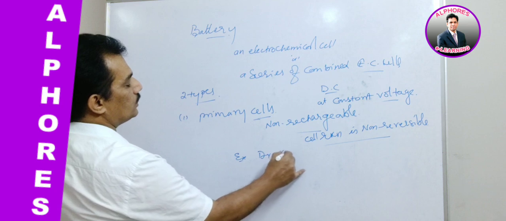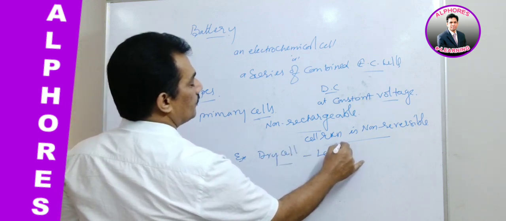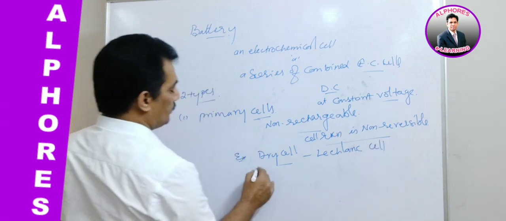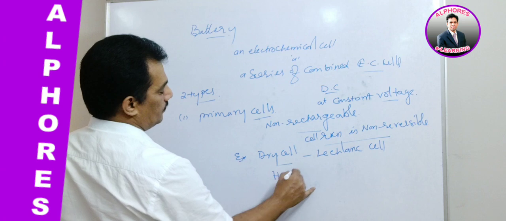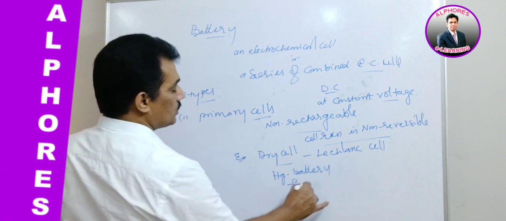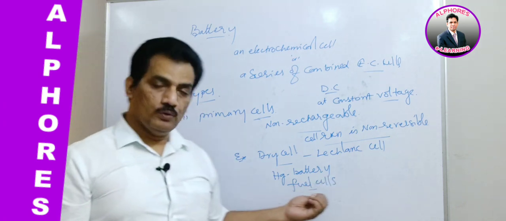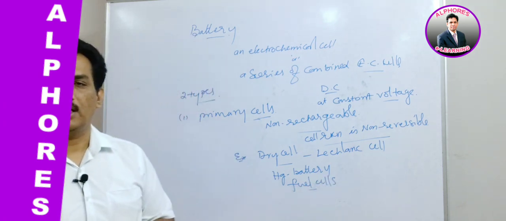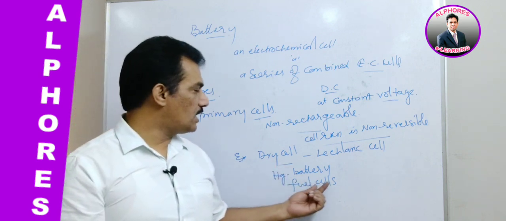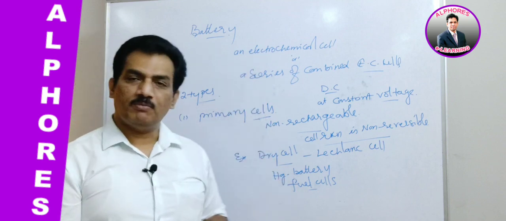Clear? Examples for primary cells are the dry cell, which is mostly what we are using, also known as the Leclanché cell, and the mercury battery. Fuel cells are also examples of primary cells, because once we use the fuel for the generation of current, it is not possible to regenerate the fuel. That's why fuel cells are also a type of primary cell. These are the different kinds of primary cells.